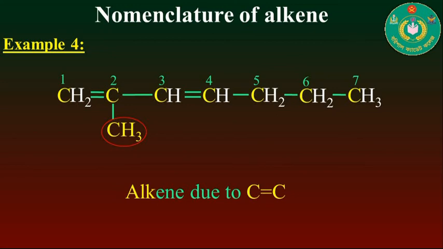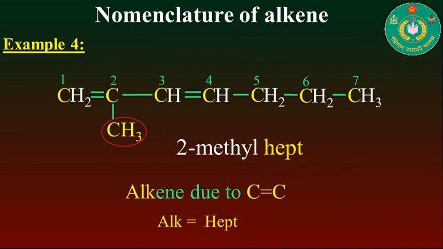The total number of carbons will be 7, so the value of root or alk will be hept, and as methyl is the prefix of this compound, the prefix will be 2-methyl. Finally the suffix: here two double bonds of the same type are present.